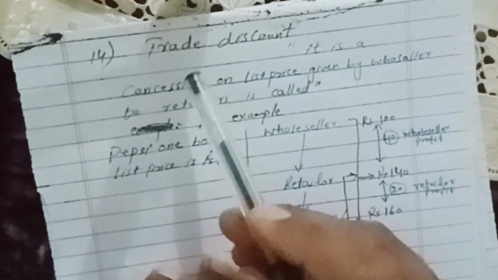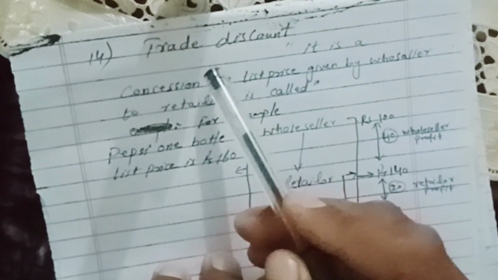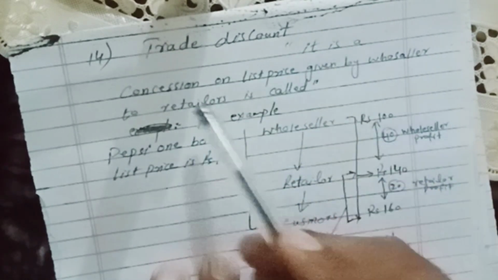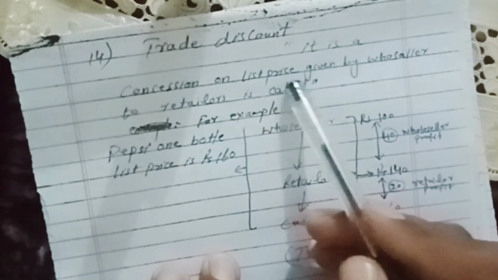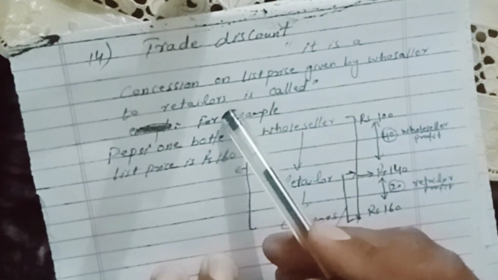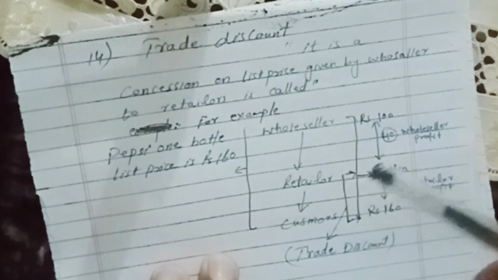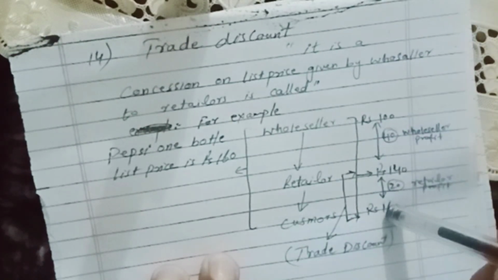Okay, number 14. This is a very important term and concept of accounting. You must understand this. Trade discount. It is a concession on list price given by a wholesaler to a retailer, and it is called trade discount. I will explain with an example.